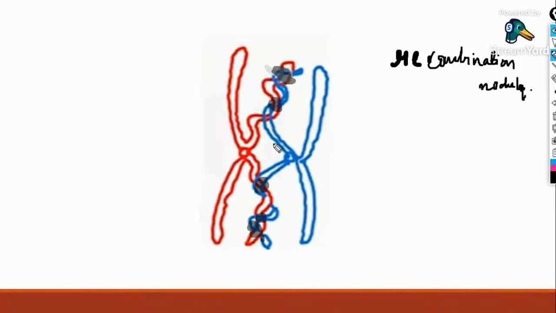These structures, called recombination nodules, form at the sites of crossing over.